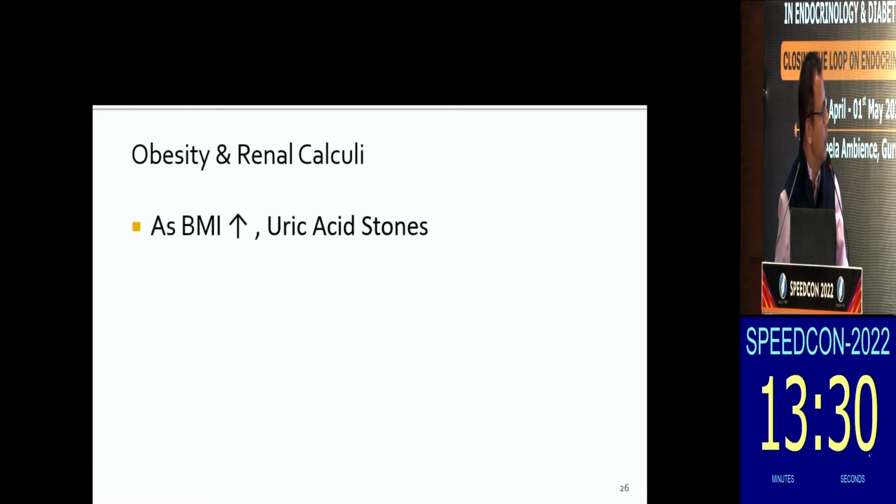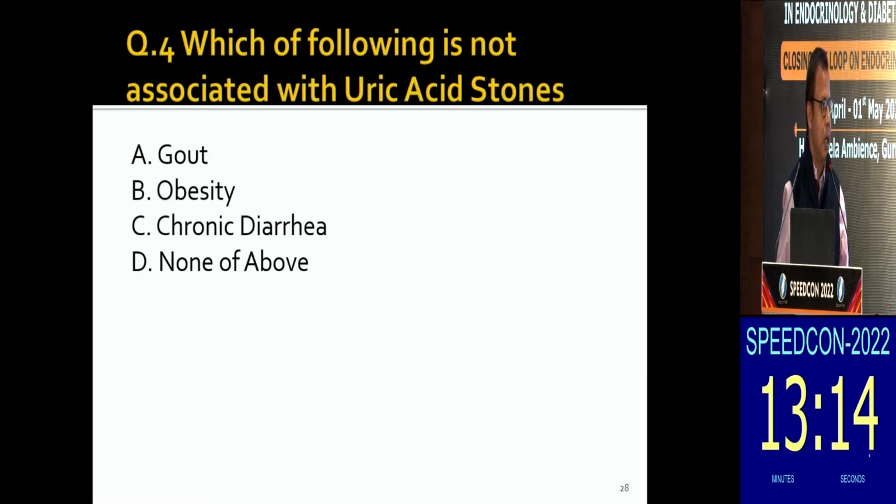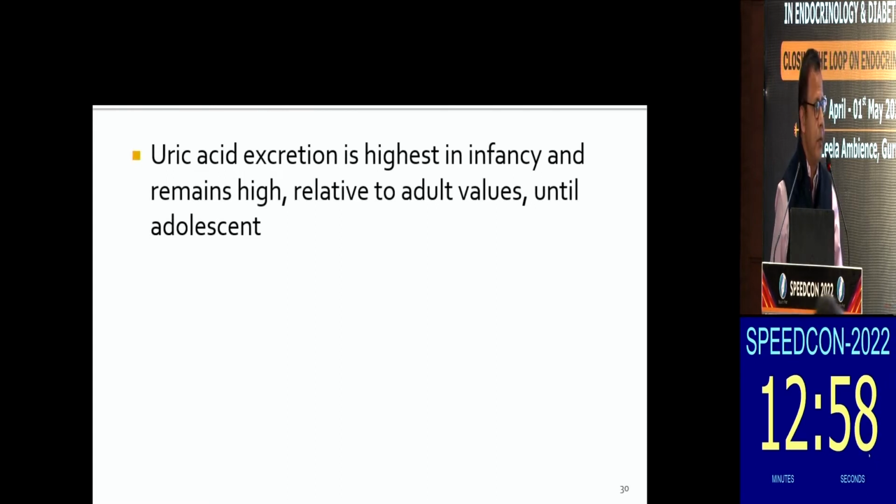Obesity promotes increased renal calculus, maybe through increased uric acid secretion into the urine. Diabetes, especially poor glycemic control, again causes increased levels of uric acid in the urine, hyperoxaluria and maybe hypercalciuria, causing increased formation of stones. So, which of the following is not associated with uric acid stones? I think most of them are associated with increased incidence of uric acid stones, whether it is obesity, chronic diarrhea, or gout. And we must remember that uric acid excretion is highest in infancy and remains high relative to adult